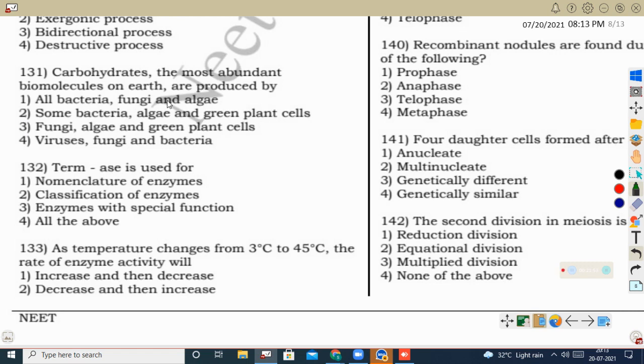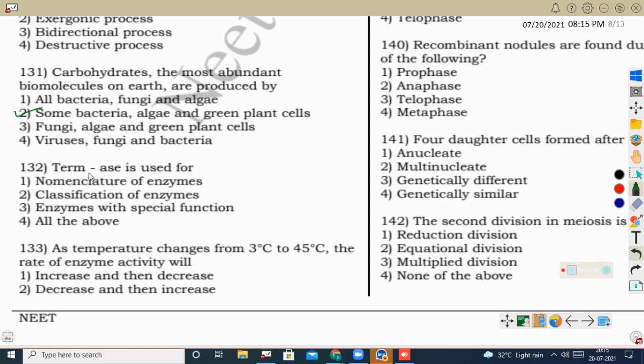All bacteria, fungi and algae, that is wrong. All bacteria will not produce carbohydrate. Some bacteria produce carbohydrate, algae produce carbohydrate, green plant cells produce carbohydrate. Fungi are purely heterotrophic organisms. Virus is also not able to synthesize carbohydrate. So here the correct option is 2.